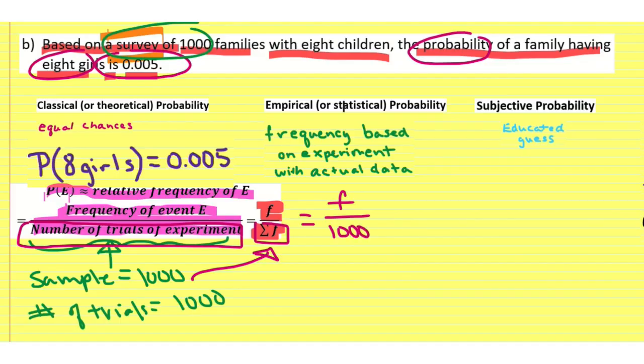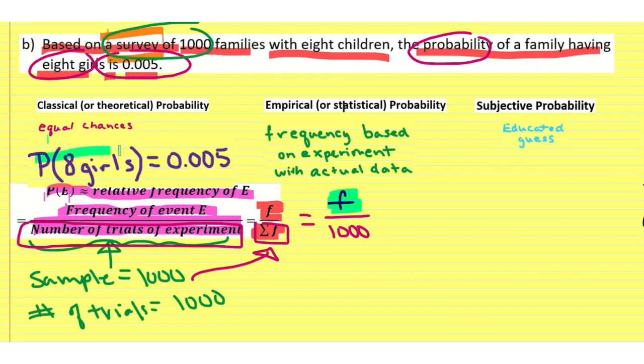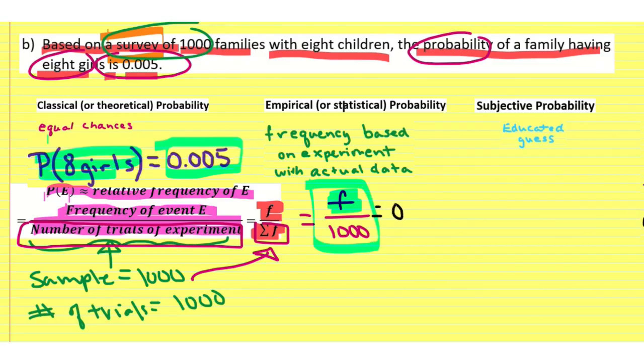So this frequency is going to represent literally the actual number of families that have 8 girls. And they told us that the probability of 8 girls is equal to this number. So that means that this equation is also equal to 0.005. So that means we can actually figure out exactly how many families had 8 girls out of 8 children.